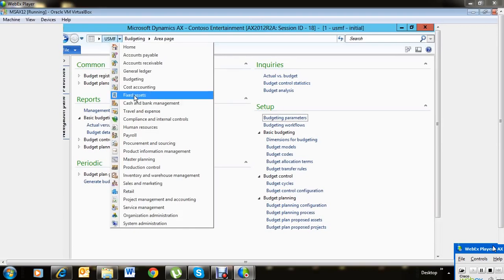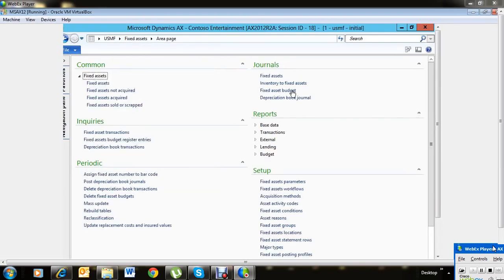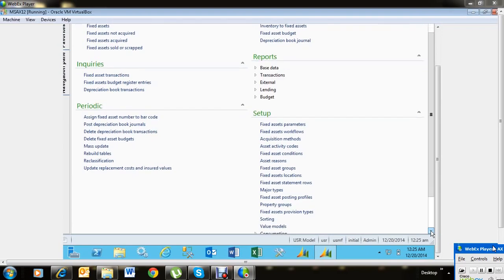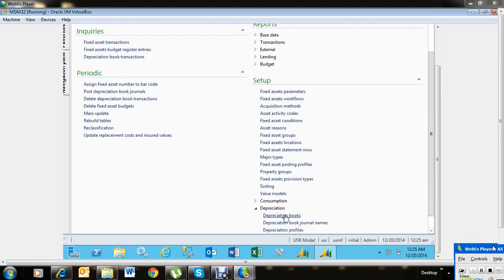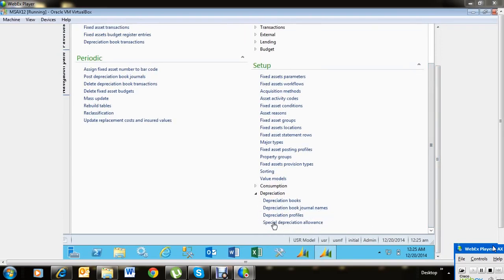So the next thing that we're going to look into is our fixed assets, where we do a complete life cycle of a fixed asset, right from the creation of the fixed asset to the disposal. And we're going to do the fixed asset groups, the different depreciation proposals. We can set up the different depreciation books for the IT purposes, the different book for the company purpose. We can set up different books and the profiles, different depreciation profiles we're going to set up, and then the value models.